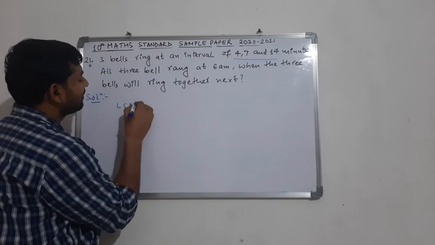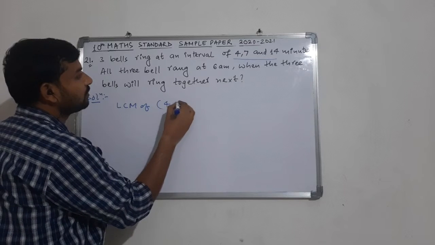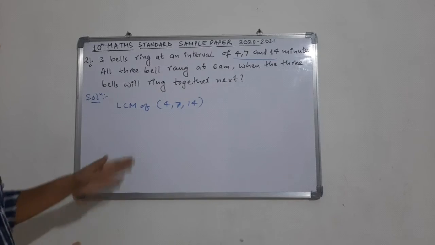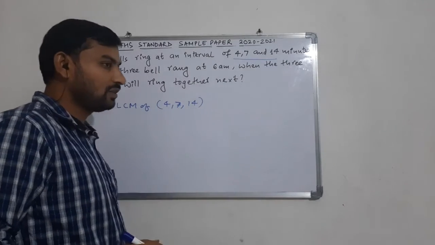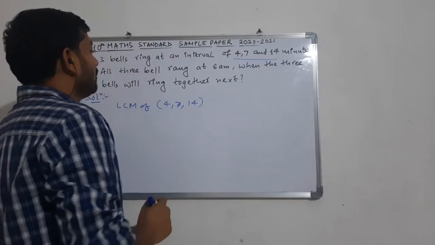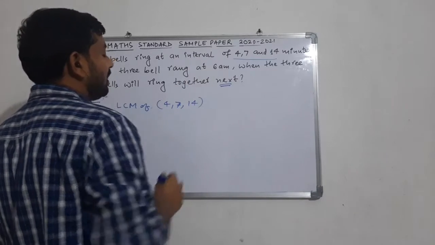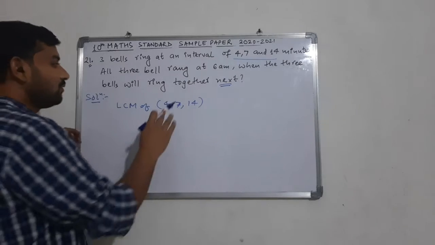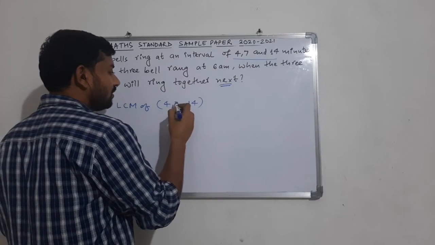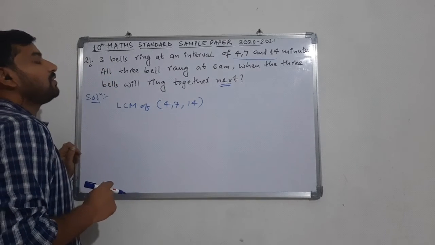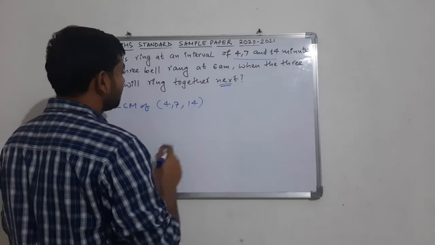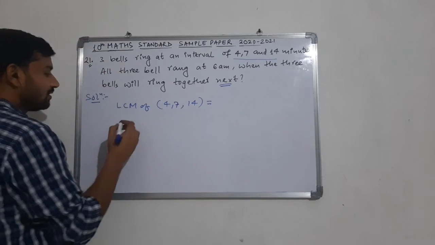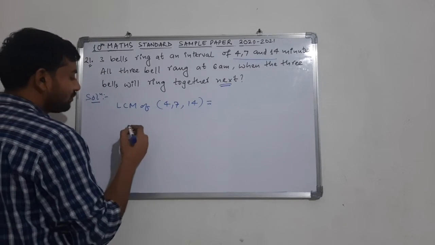So this is nothing but the LCM of 4, 7 and 14, because this time will be the next common multiple of these three numbers, and we have to find out only the next time when it will be ringing together. So the next value will be the LCM of this, because we have to find out the minimum time after which they will ring together. So here the LCM of these three will be giving us the answer. So let us find out the LCM by using the prime factorization method.